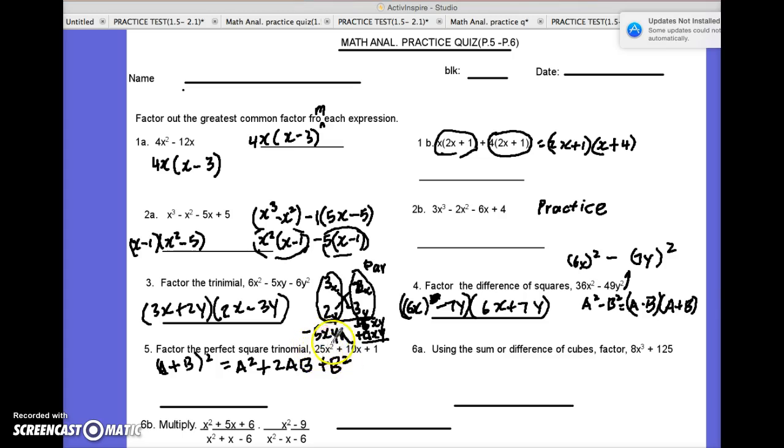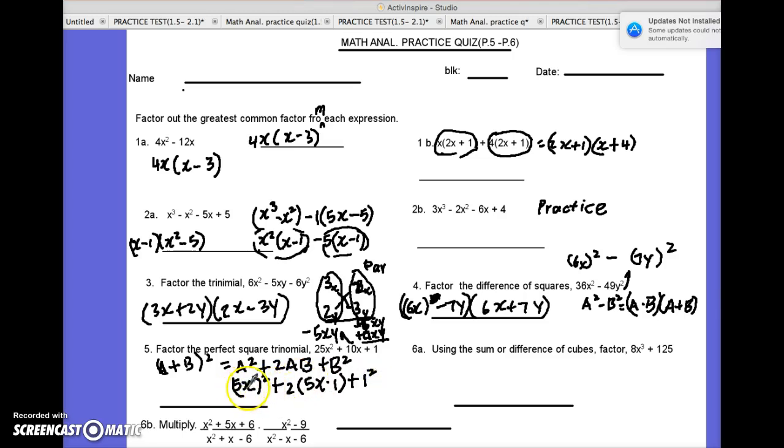So if you look at this as an a squared, I could actually express it like this. 25x squared can be expressed as 5x all squared plus this 10 can be looked at as 2 times 5x. It's understood to be 5x times 1. And finally, the b squared can be considered to be the 1 squared.